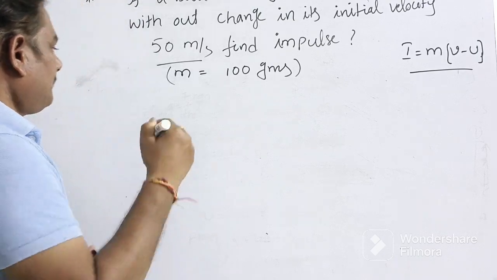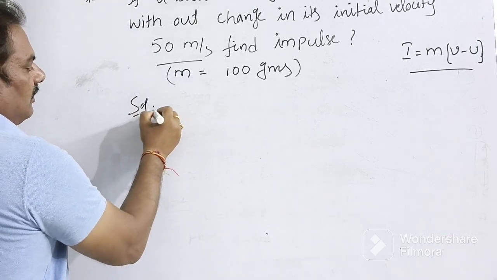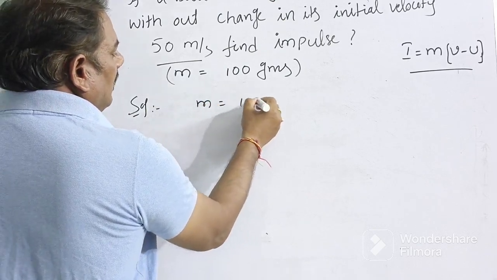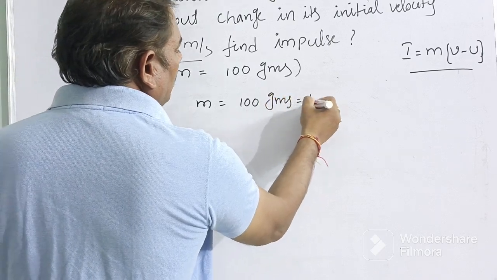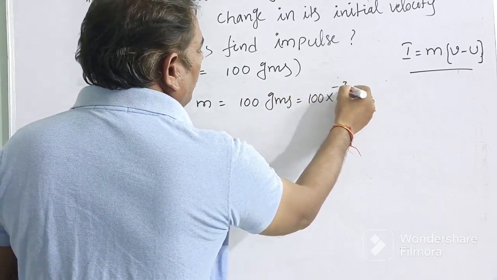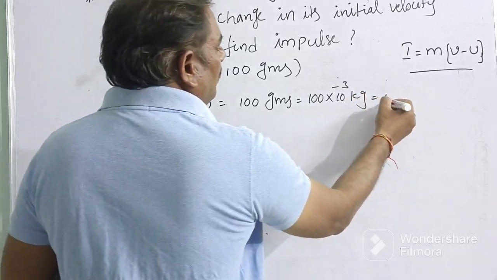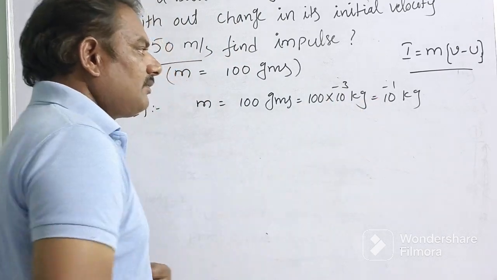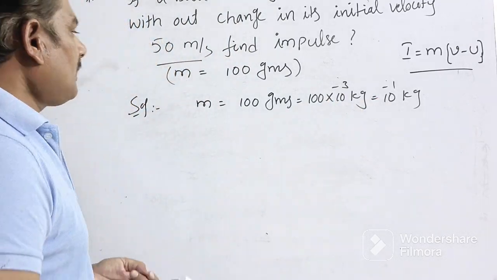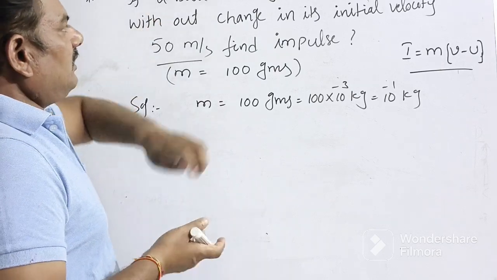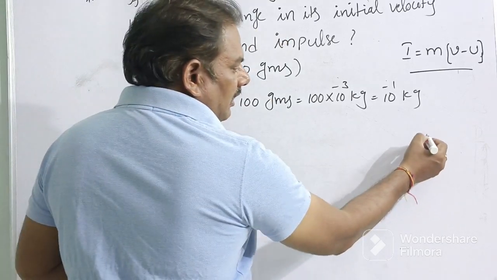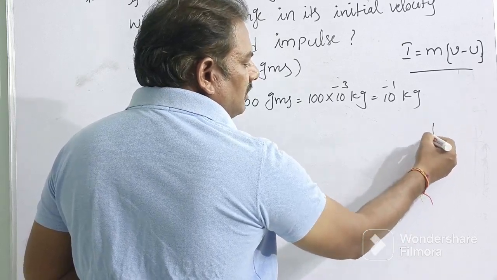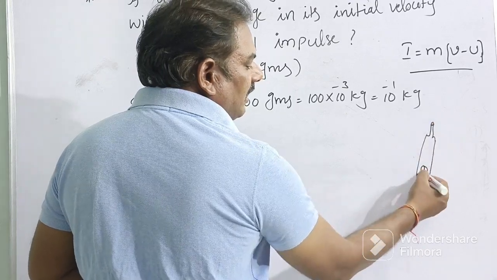So find impulse. Solution. We know mass equals 100 grams, that equals 100 into 10 power minus 3 kg, that equals 10 power minus 1 kg, that is 1 by 10 kg. So that is the mass. Observe the question carefully: the ball is hit by the bat without change in its initial velocity.